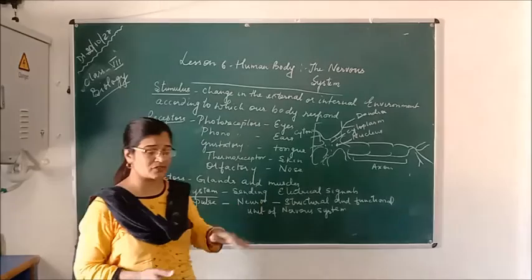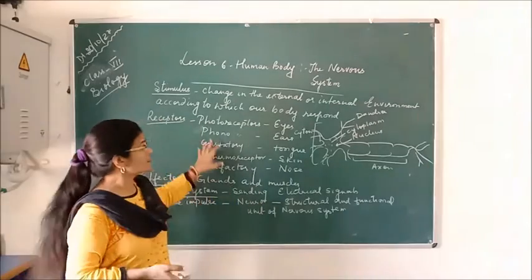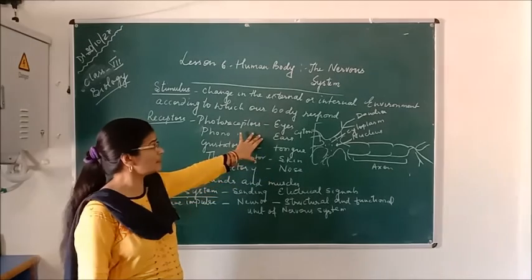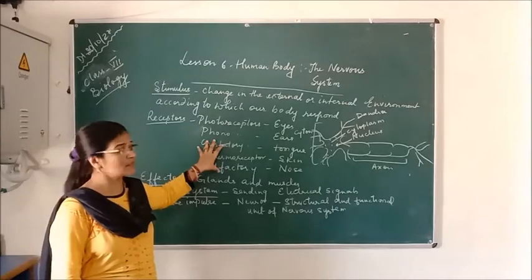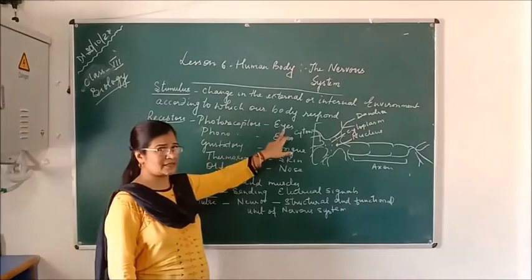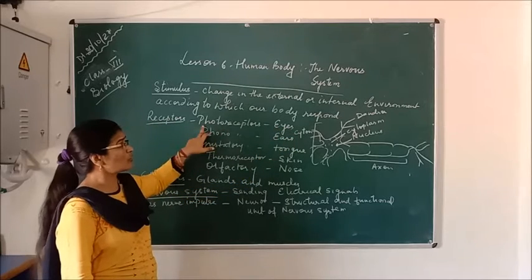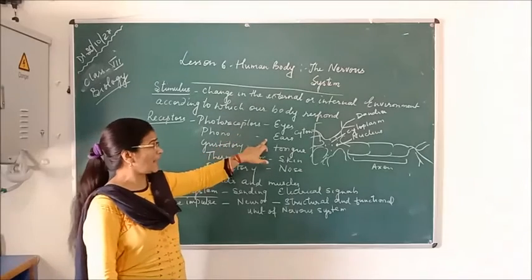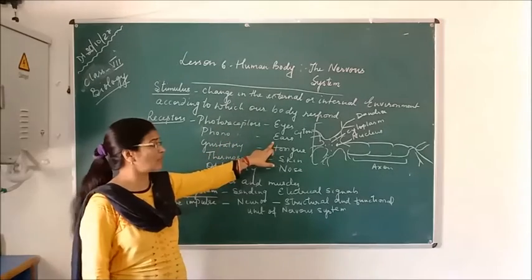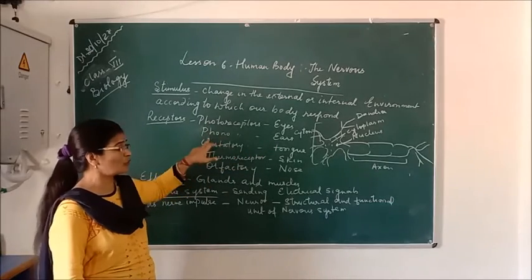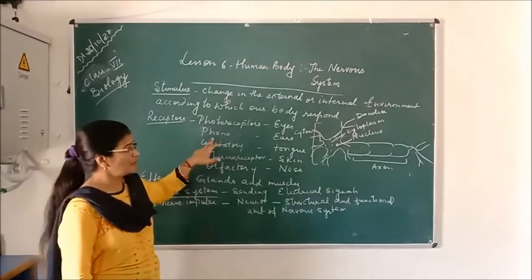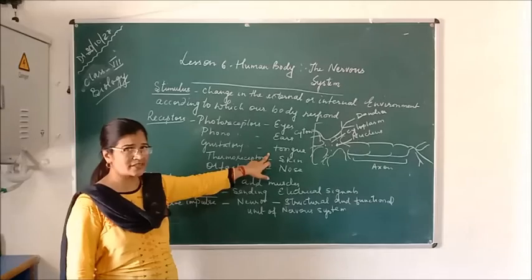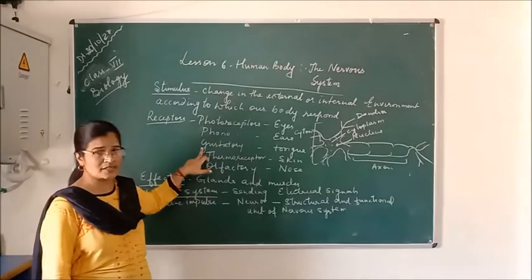Now there are various kinds of receptor organs. Receptor organs means those which receive, like ears, eyes, tongue, skin and nose. You all know about the 5 sense organs we have studied, and these are called the receptors. In terms of science, the eyes receive light, so they are called photoreceptors, because photo means light and receptor means those who receive. Ears receive sound, so they are called phonoreceptors, because phono is related to sound. The third one is the tongue. The tongue detects taste, so it is called a gustatory receptor.